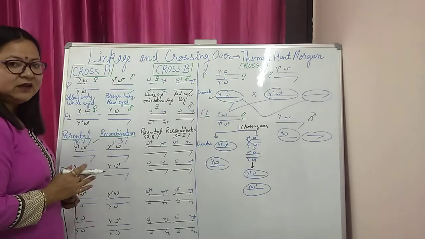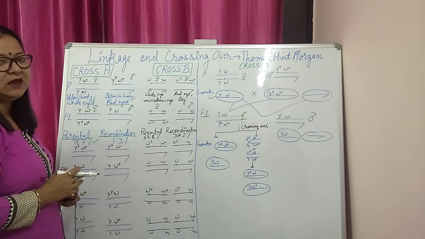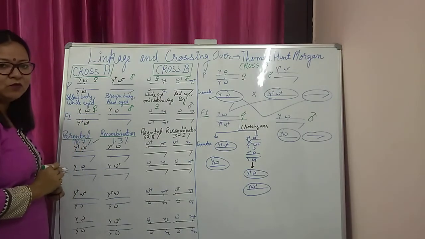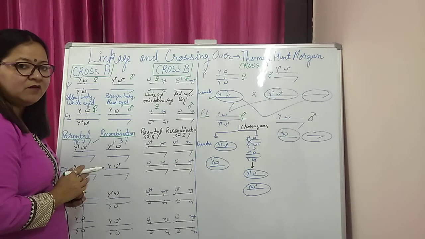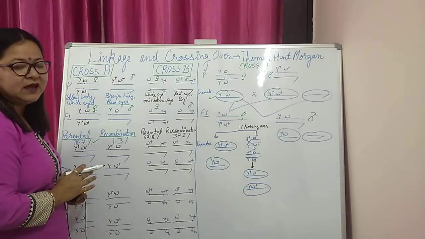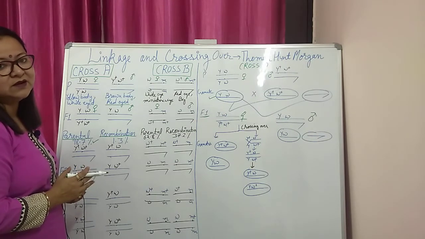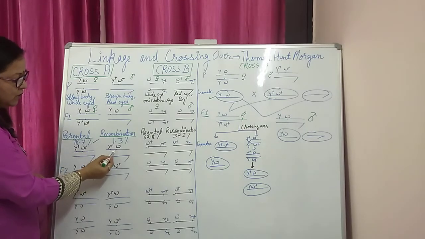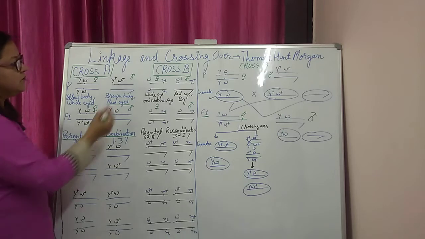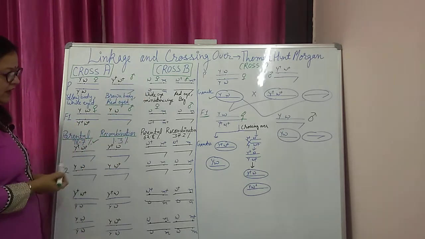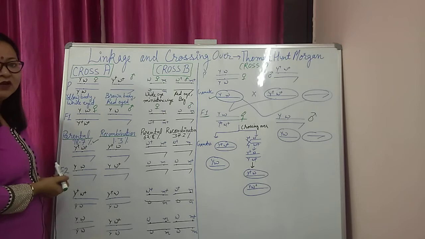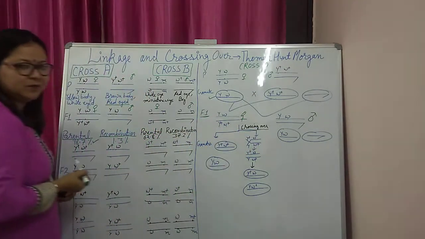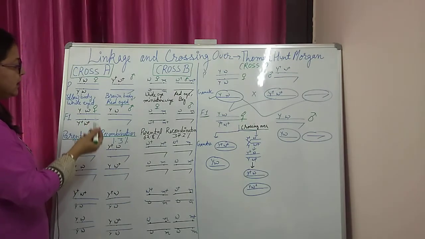He studied it, and explained that the genes which are present on the same chromosome have a physical association, and for it he coined the term linkage. And for the condition of new combinations, he used the term recombination, and this is possible due to crossing over during gamete formation. So this is all about linkage and crossing over.